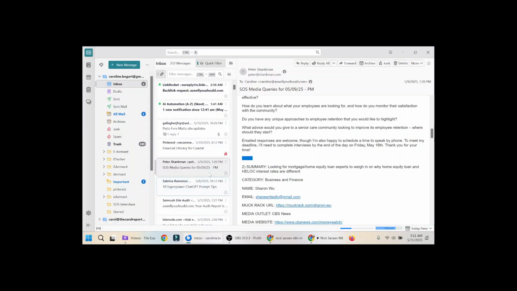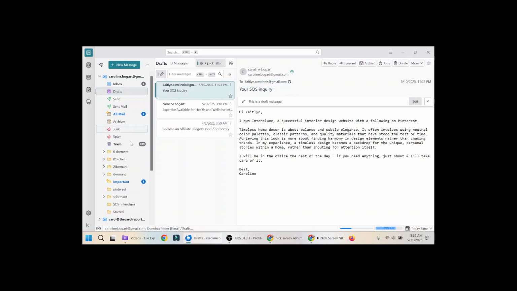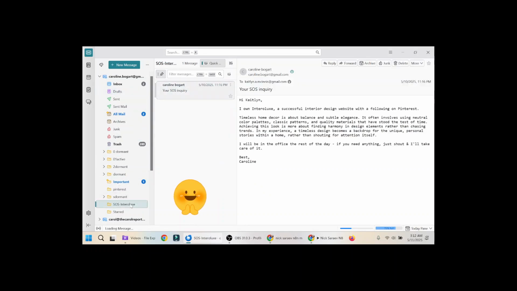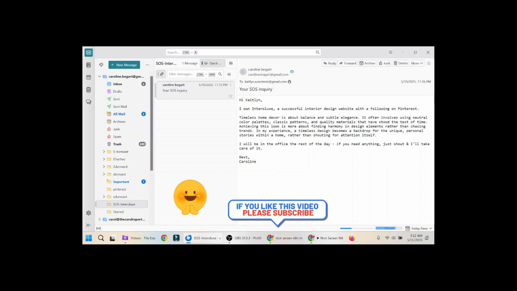And when we're done, we will get a draft. It'll start in draft, but it'll also be labeled as SOS Interlux in my case, which is much easier for me to see. And then this Hi Caitlin is going to be the substitute for the name of the journalist. Then this is my template. Then this is what ChatGPT wrote. And then this is the rest of my template. And here is her email.